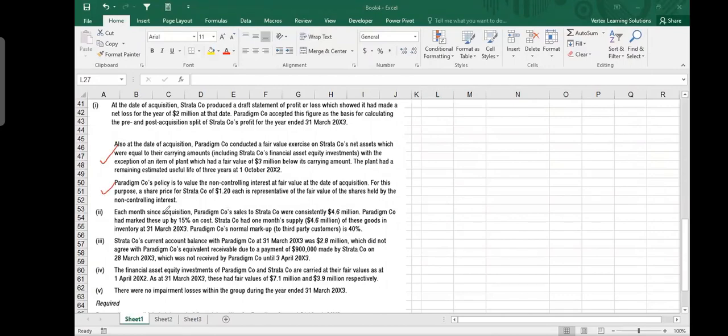Then comes this one. Each month since acquisition, Paradigm sales to Strata were 4.6 million. Paradigm sales to Strata. So the parent is selling to the subsidiary. Paradigm company had marked up these by 15% on cost. So this is the sale value. 4.6 million is the sale value. There's a 15% markup inside.